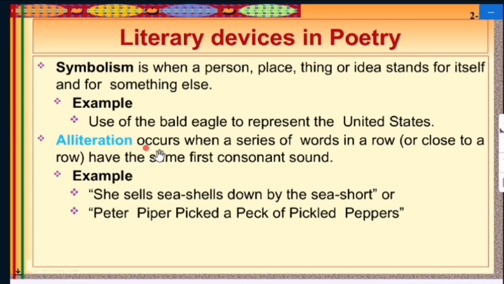Another is alliteration, which occurs when a series of words in a row have the same first consonant sound. For example, she sells seashells down by the seashore. Peter Piper picked a peck of pickled peppers. Here P is repeated again. Like, I have discussed the seven principles: proper prior preparation prevents pathetically poor performance. That's the alliteration used in that sentence.